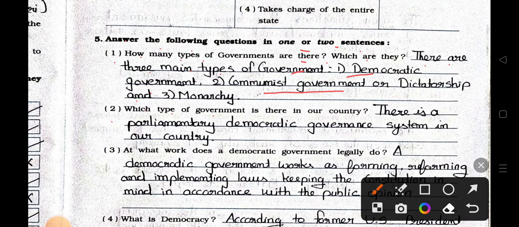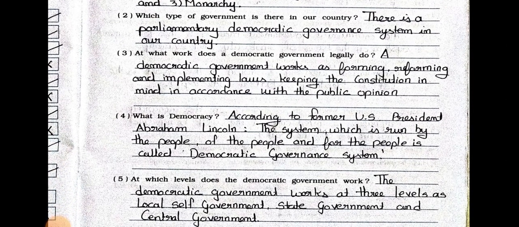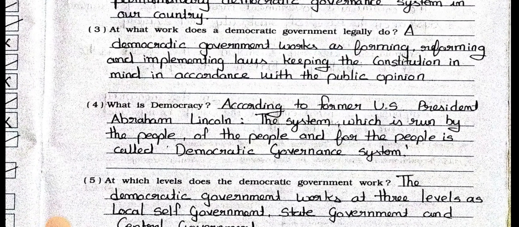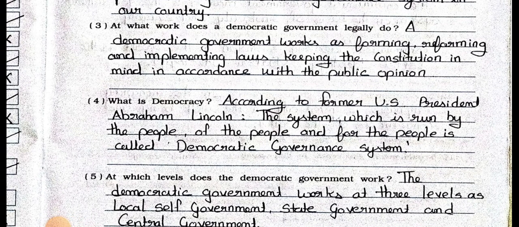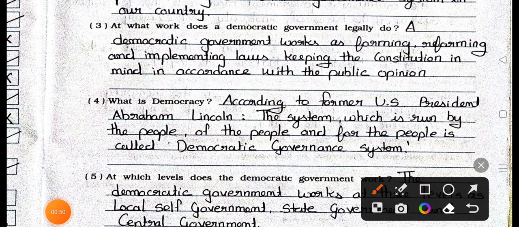Now see the question number 2. Which type of government is there in our country? Answer is there is a parliamentary democratic governance system in our country. Number 3. At what work does a democratic government legally do? Answer is democratic government works as reforming and implementing laws, keeping the constitution in mind in accordance with the public opinion.